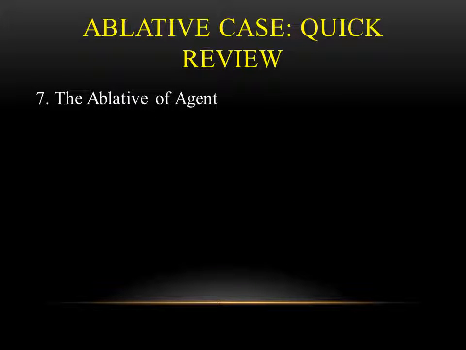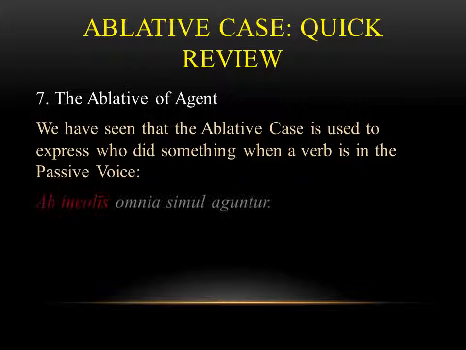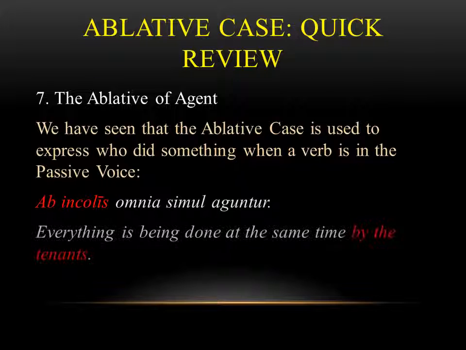The last use of the ablative, and this is one that we've just seen in the past 2 chapters, is the ablative of agent. And this is when you're trying to explain who is doing the action when it's a passive voice verb, right? So in our example here, you have ab inculis, right? Everything is being done by the tenants. The verb aguntur is passive voice, so the way that we express who is doing the action is with this ablative of agent. And you're going to see the preposition a or ab in front of the ablative noun.